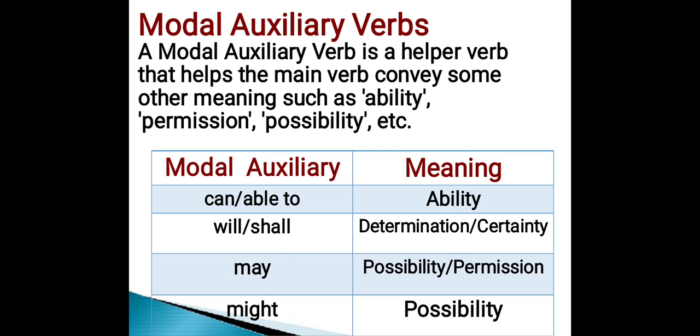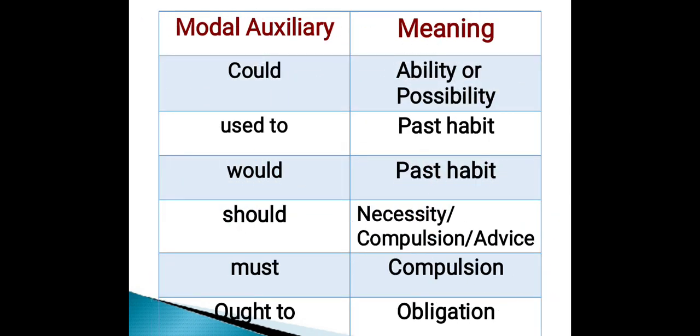Can or able to conveys the meaning of ability. Will or shall conveys the meaning of determination or certainty. May conveys the meaning of possibility or permission. Might conveys the meaning of possibility. Could conveys the meaning of ability or possibility.